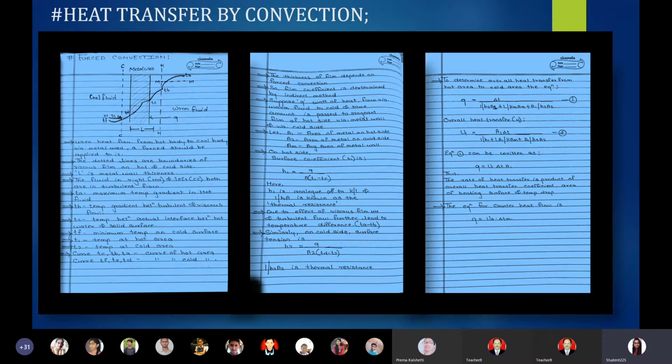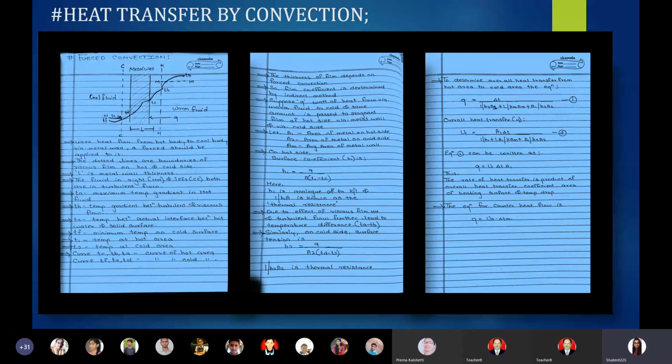Likewise, it has a direct relation with the forced convection. If the forced convection increases, the thickness decreases, an inverse ratio. The thickness of film has an inverse relation with the forced convection. That means if the forced convection velocity is increased, then the thickness of the film will get thinner. That means it will decrease.